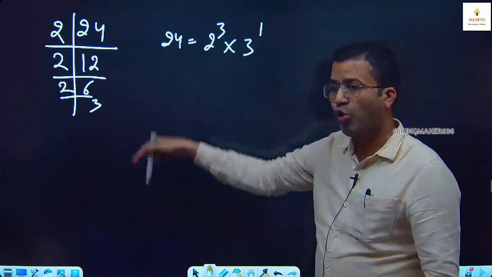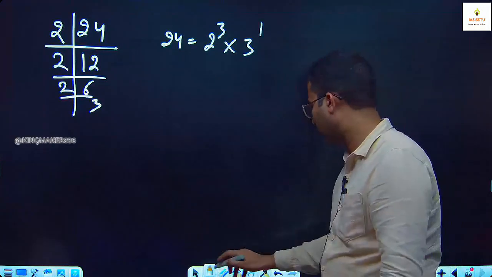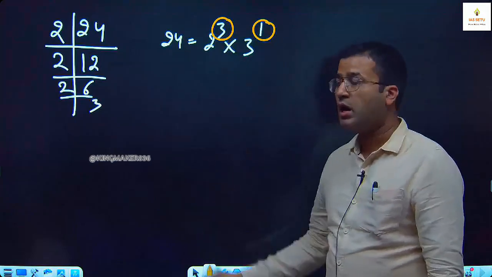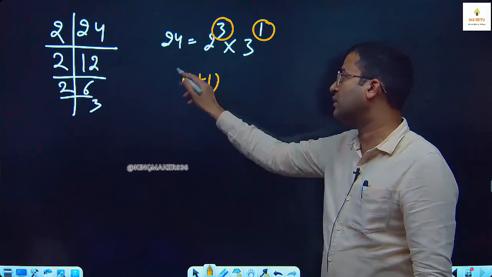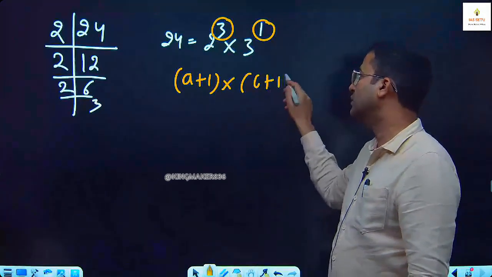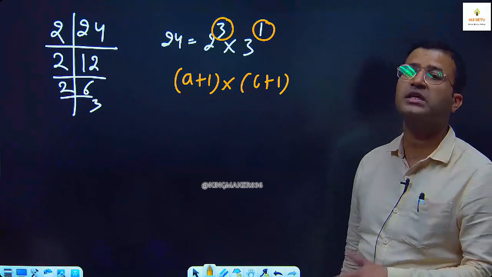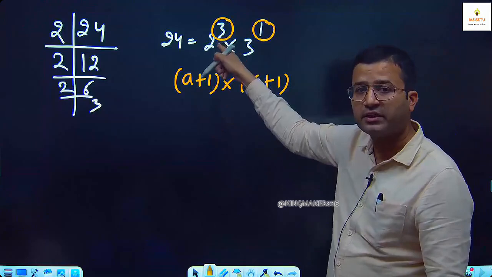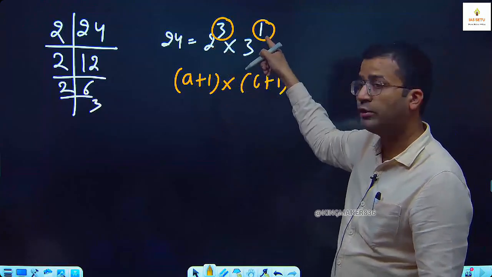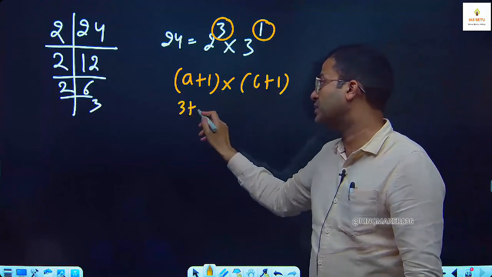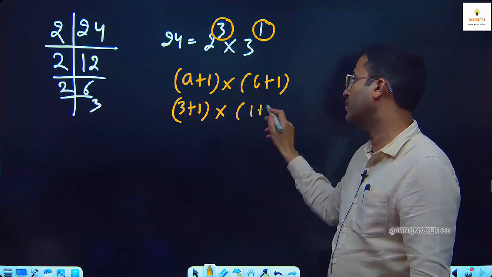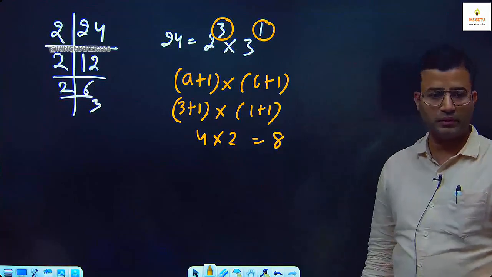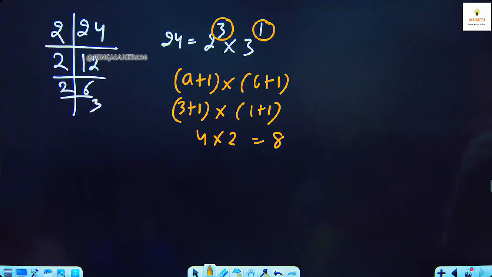You have to take all these together. So this 3 and 1 will help you. Our formula is a plus 1 into b plus 1 into c plus 1. If there is no c, then c is not there in this. What is a? 3 is a. The power 3 is a here and b is 1. 3 plus 1 into 1 plus 1, 4 into 2, 8. 24 has 8 factors.